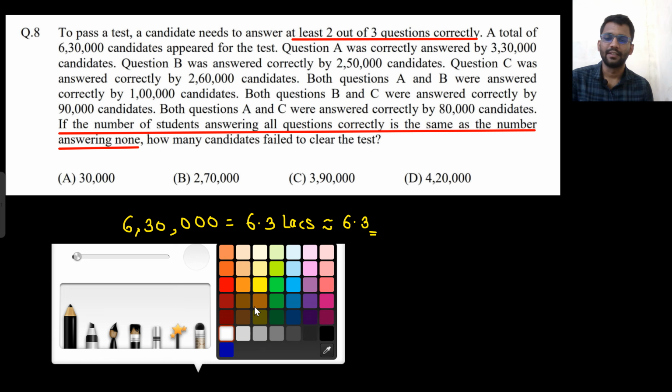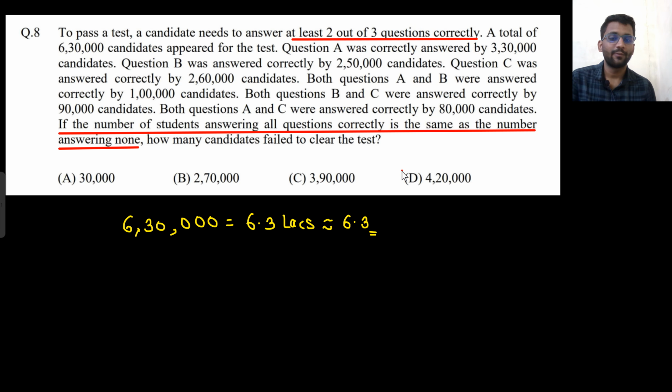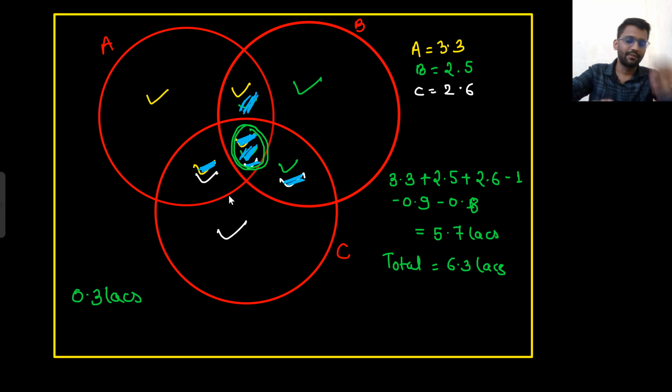So the answer is D. If you solve by formulas and all those things, you will never be able to get to the final answer, right? That's why I always solve by Venn diagram. We just make the diagram, we keep on adding up, then we get to know what we added twice, what we added thrice, then we subtract them.